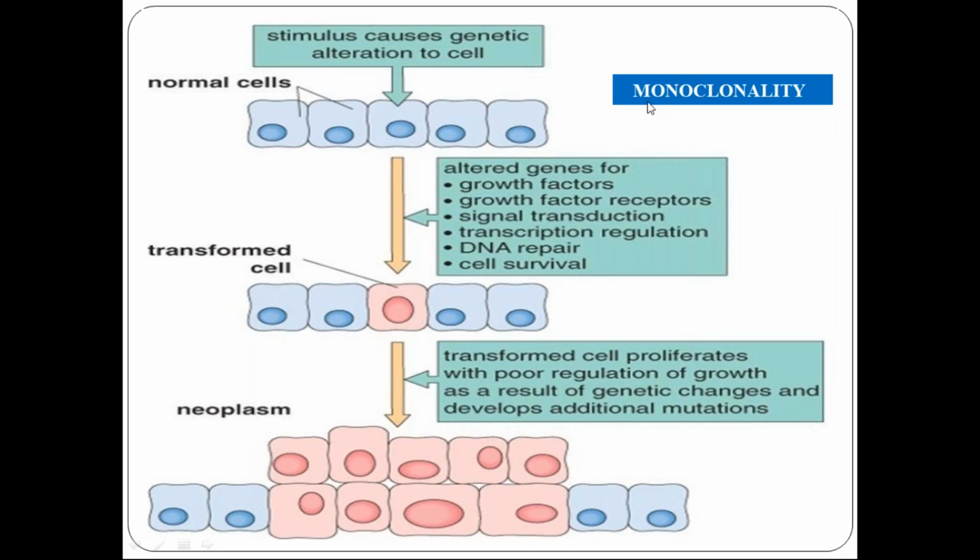So that's why the tumor is said to be monoclonal. There is monoclonal, single clone expansion of the cell. Only one specific cell is multiplying into many cells. Monoclonal.